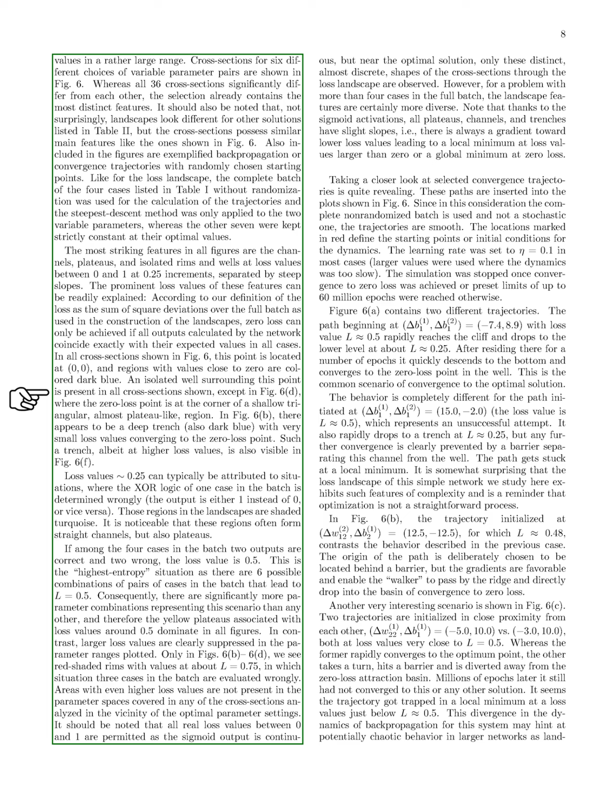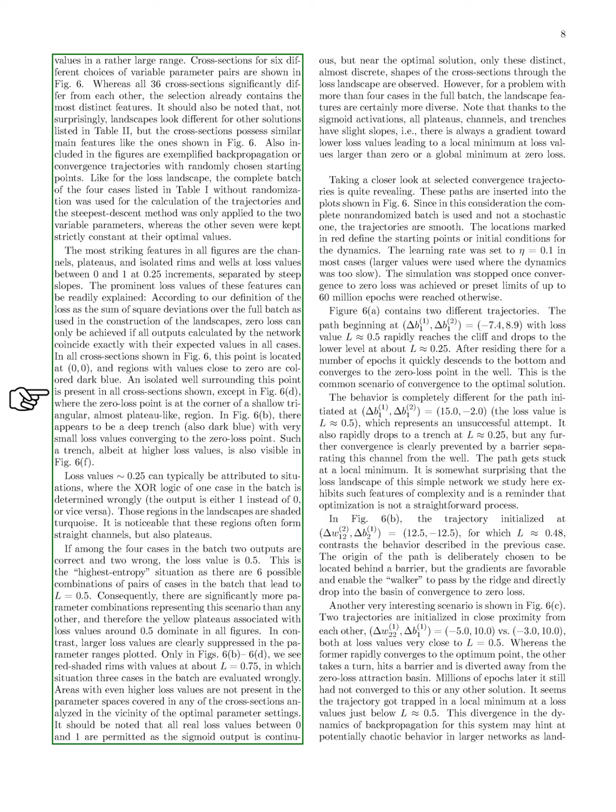Zero loss occurs only when all network outputs match their expected values. In the cross-sections, the zero loss point is located at 144, with regions close to zero shown in dark blue. An isolated well surrounds this point in most cross-sections, except in one case where it appears at the corner of a shallow triangular region. In one figure, we observe a deep trench with very low loss values leading to the zero loss point. Loss values around 145 typically arise when one case in the batch is misclassified. These regions are often represented as straight channels or plateaus.